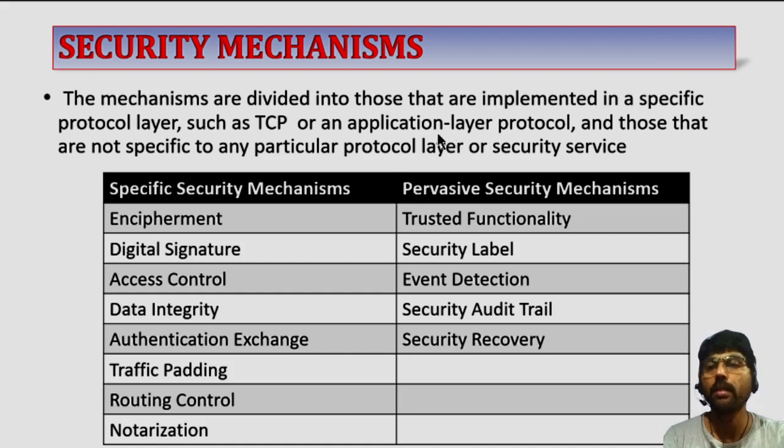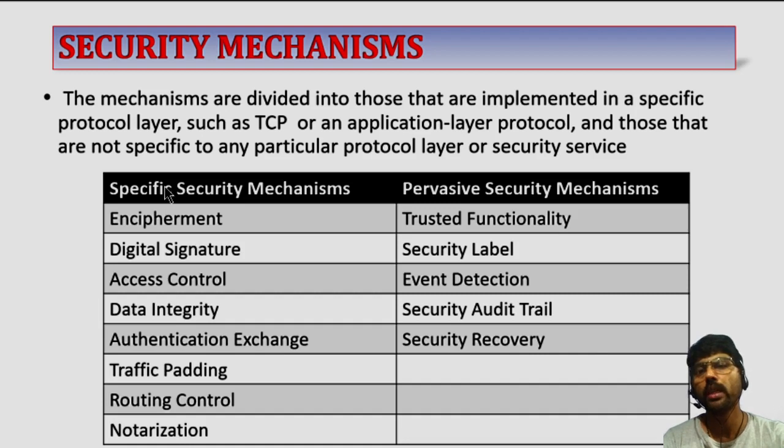called security mechanisms. The mechanisms are divided into those that are implemented in a specific protocol layer, such as TCP or an application layer protocol, and those that are not specific to any particular protocol layer or security service. Depending on these two factors, some security mechanisms belong to protocol layers, TCP or application layer, and some do not belong to a protocol layer. Depending on that, we categorize them into two types.